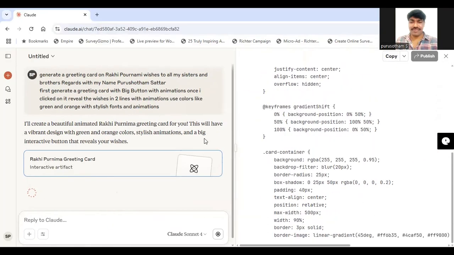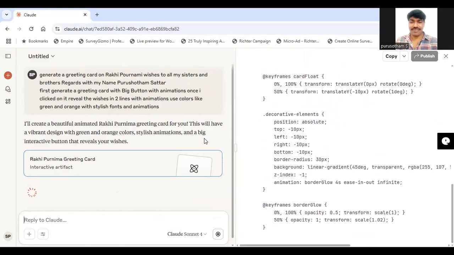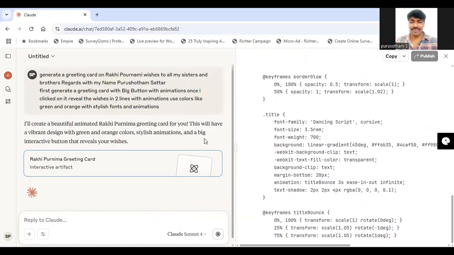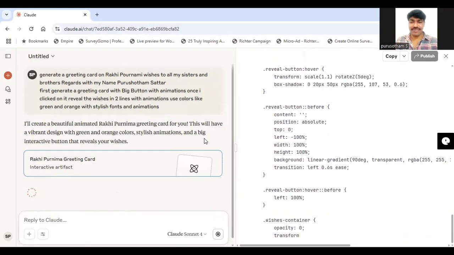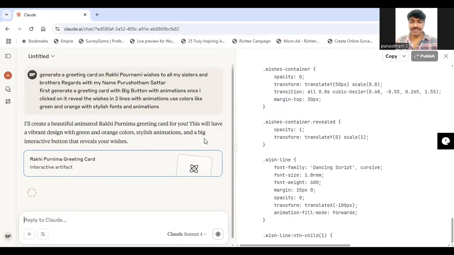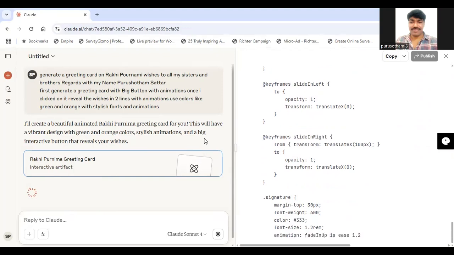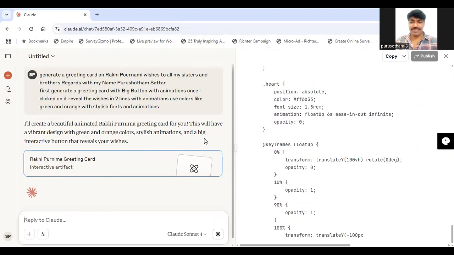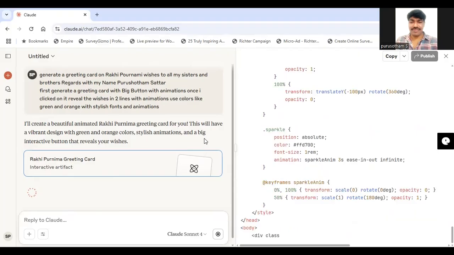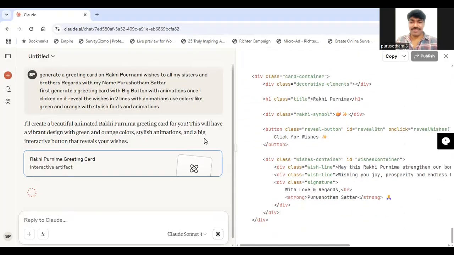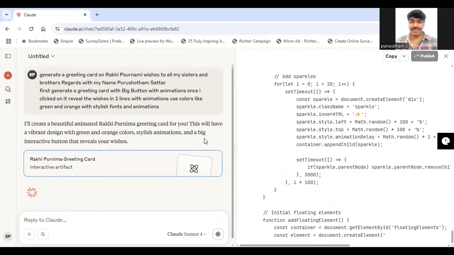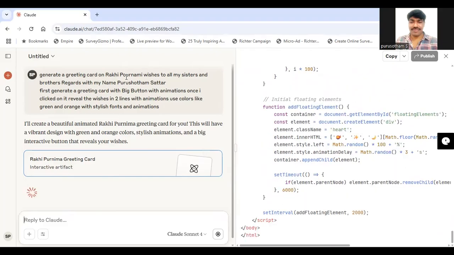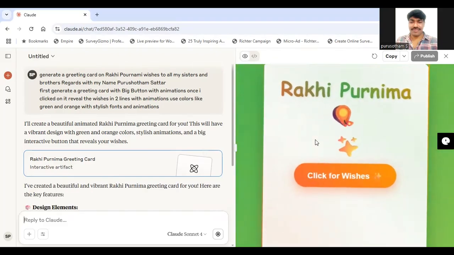This is called vibe coding. Without writing a single line of code, I'm going to generate a greeting card by using Claude AI. Wait for a few more seconds to see the greeting card. Still, it's generating. See, it has simply generated the Rakhi Purnima wishes greeting card.